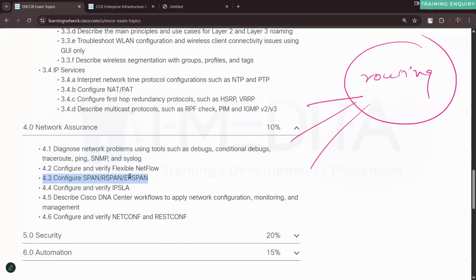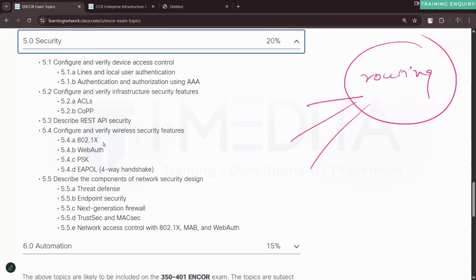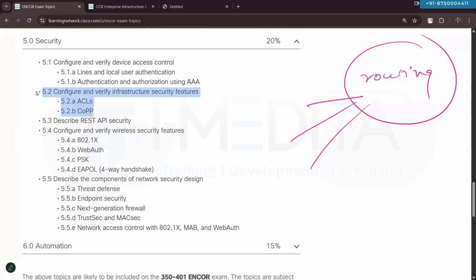SPAN, RSPAN, ERSPAN is part of switching. So of course, we will not talk about it here, but in the routing, all the rest of the topics we will definitely cover here. Under the security, control plane protection and ACL are the two things that we will cover in our content. Apart from that, other things we will not talk about in our content.